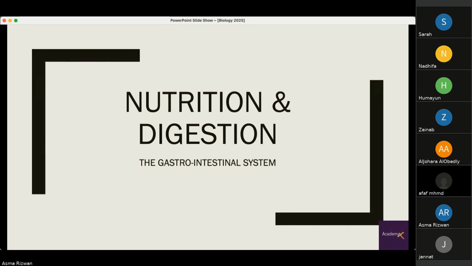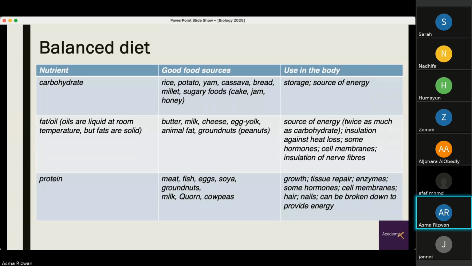Now we come to the system that deals with nutrition and digestion, which is the gastrointestinal system. We require nutrition through a balanced diet, which includes carbohydrates, fats, oils. It includes lipids, which is another name for fats and oils, and proteins. These are the sources of these food groups and their uses in the body.